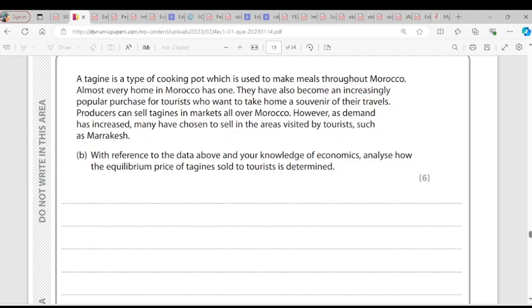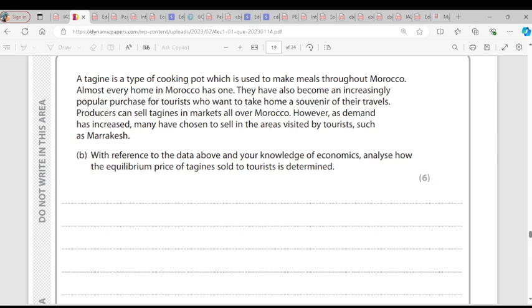Then an increase in the popularity of tangents bought by tourists means there is an increase in demand at markets visited by tourists, shifting the demand curve rightward from D to D1. So the demand curve will shift rightward because the product becomes popular. When a product or service becomes popular, the demand will increase, shifting the demand curve rightward from D to D1. Is it clear?